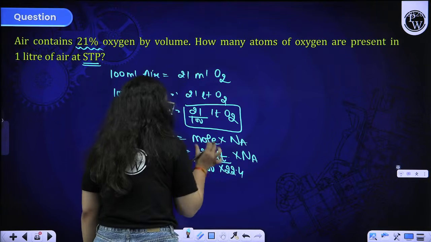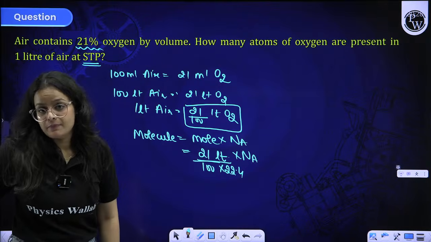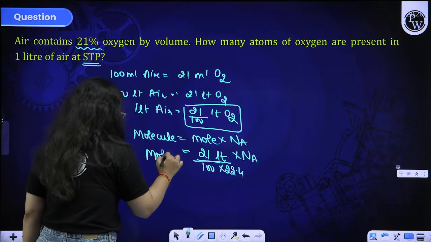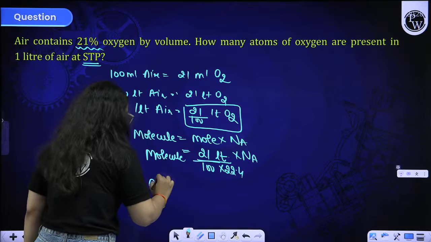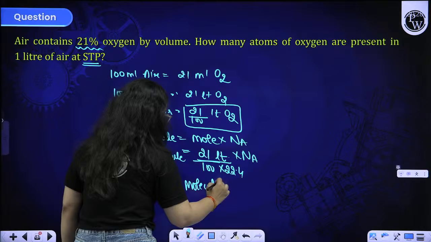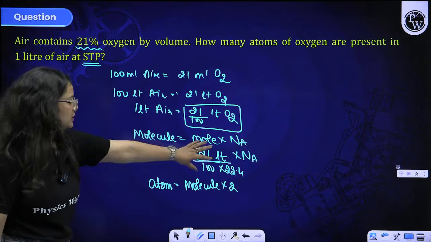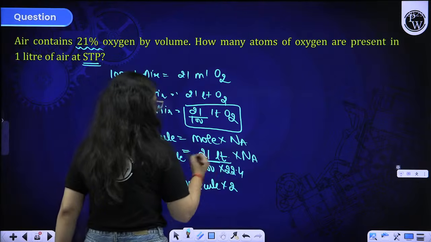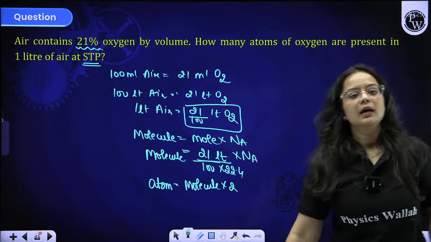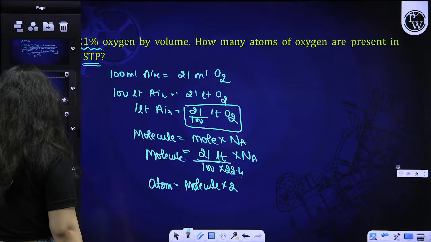In place of mole, I have used the formula of given volume by 22.4 liter per mole. So you can use the formula to find out the molecules, and in the question they are asking about the atoms. So how are the atoms obtained? By multiplying the molecules by 2 and you get the answer for atoms. So this is the molecules. Just multiply it by 2 and you will get the final answer for the number of atoms. All right, beta, this is how you have to solve the question over here.